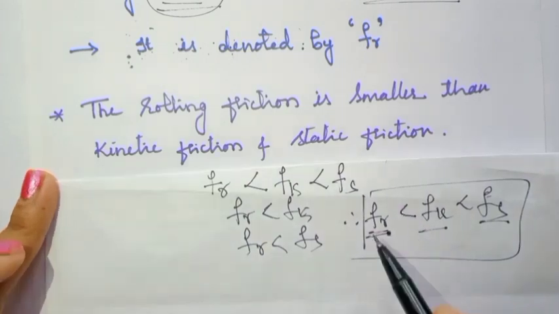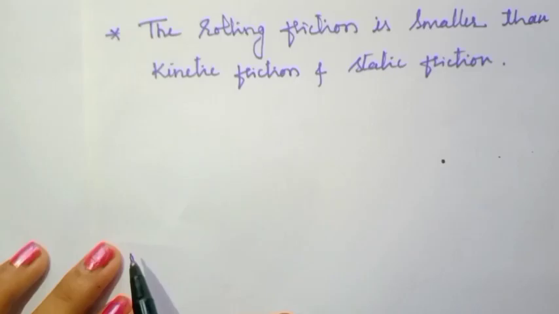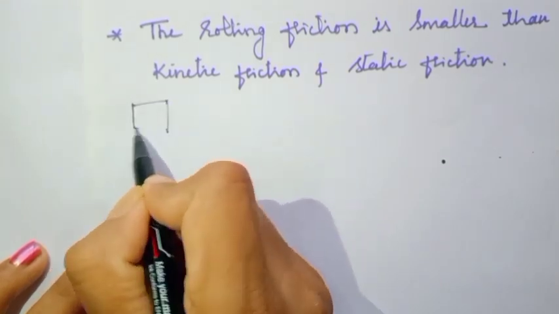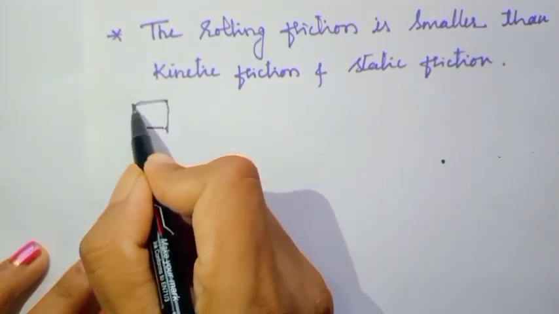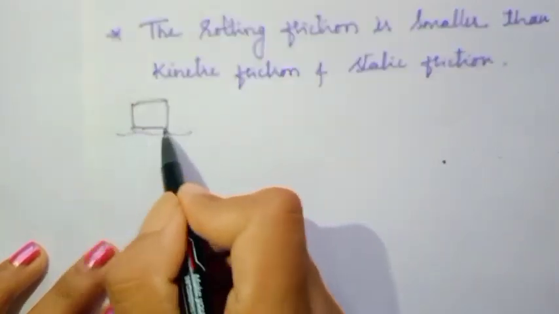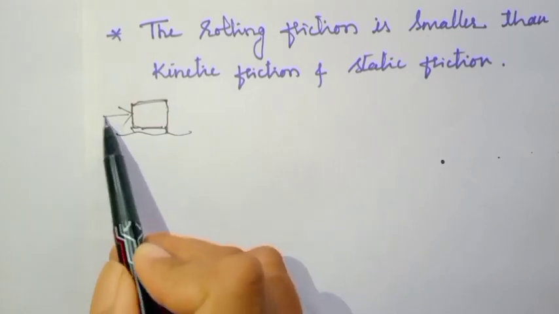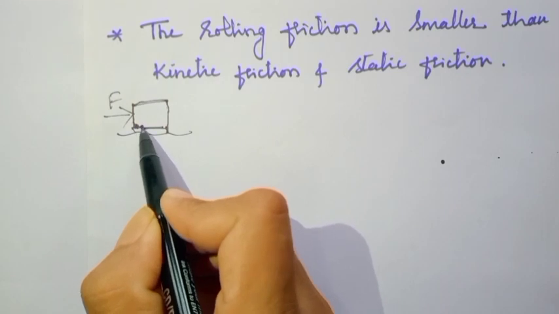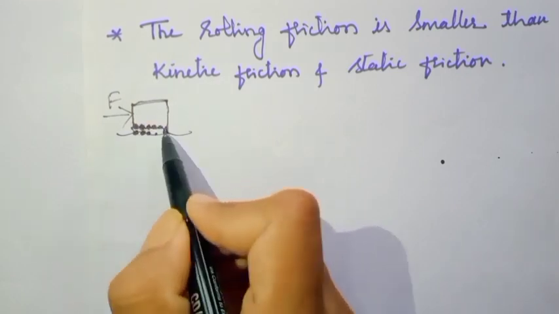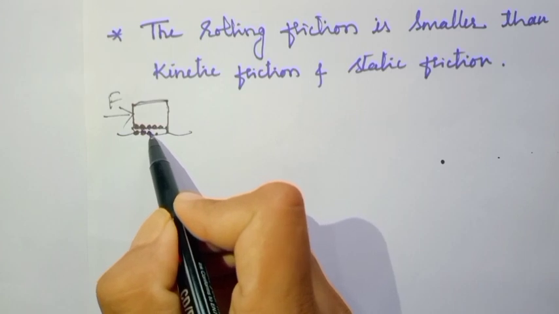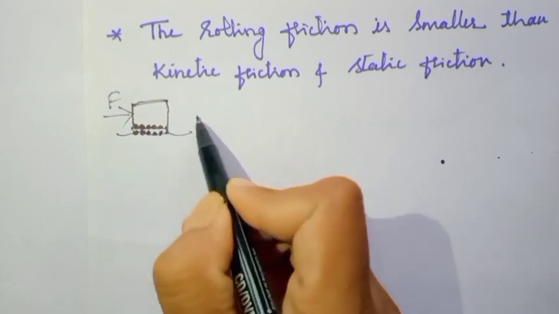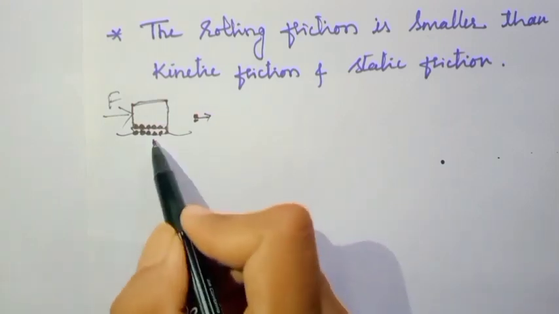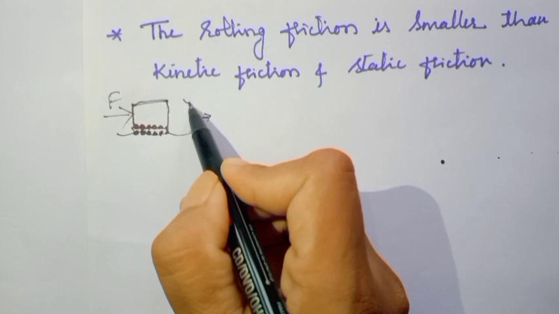Why is the rolling friction smaller? Let's see here. See what happens in the case of kinetic friction or static friction. If you consider this is the object, okay? So this is the object and here is the area of contact. When you push this object with a certain force, then the molecules or atoms here will rub with the molecules of the surface in contact. So when they rub, the motion will not be easier. As they rub each other, friction will be more.